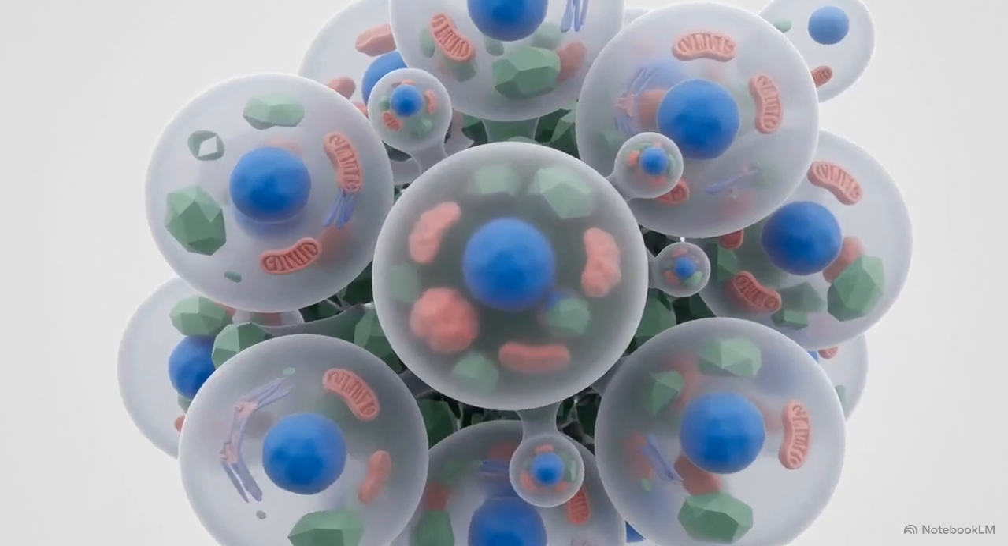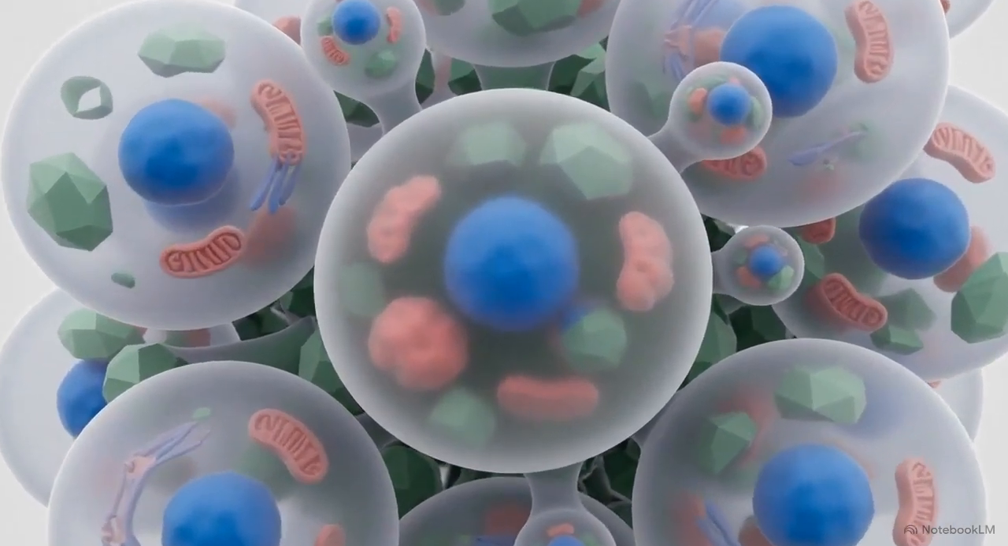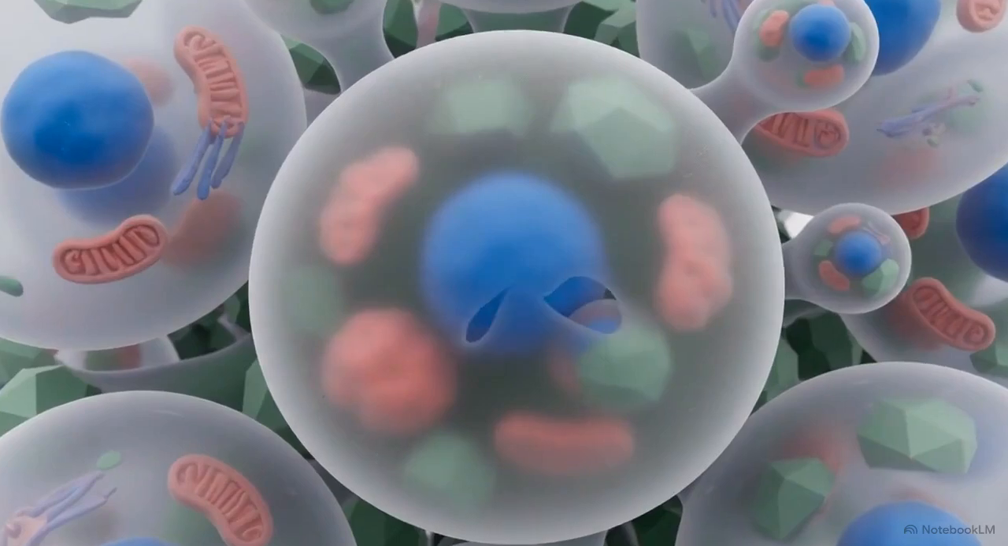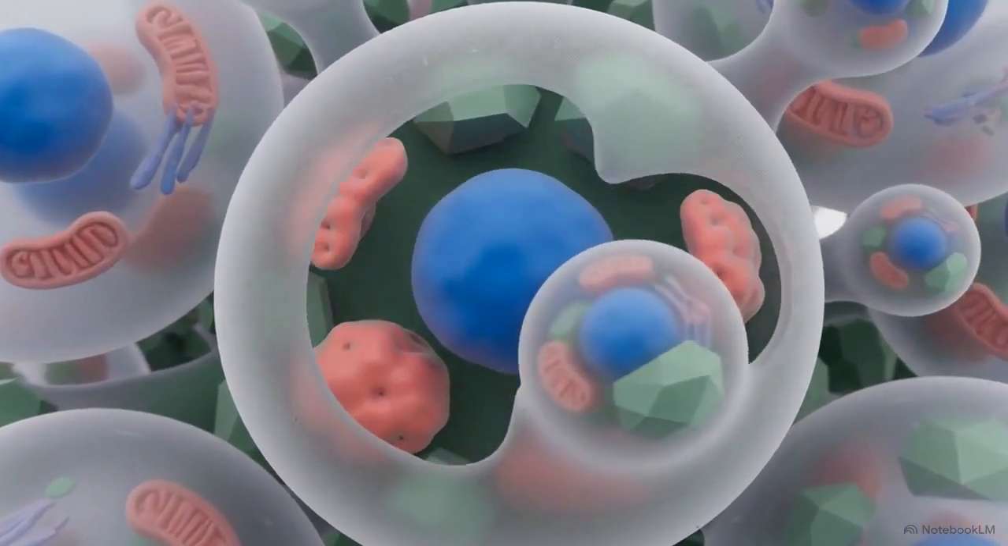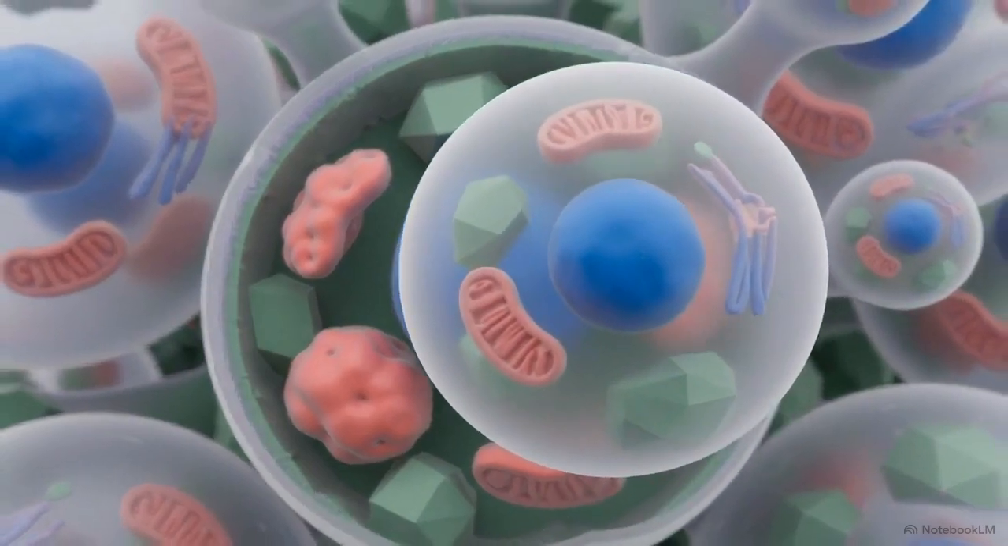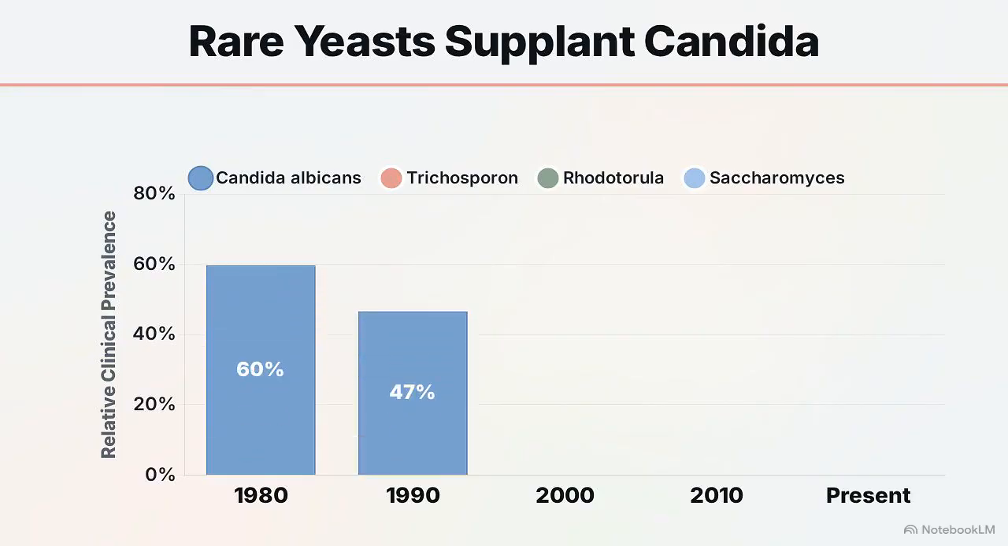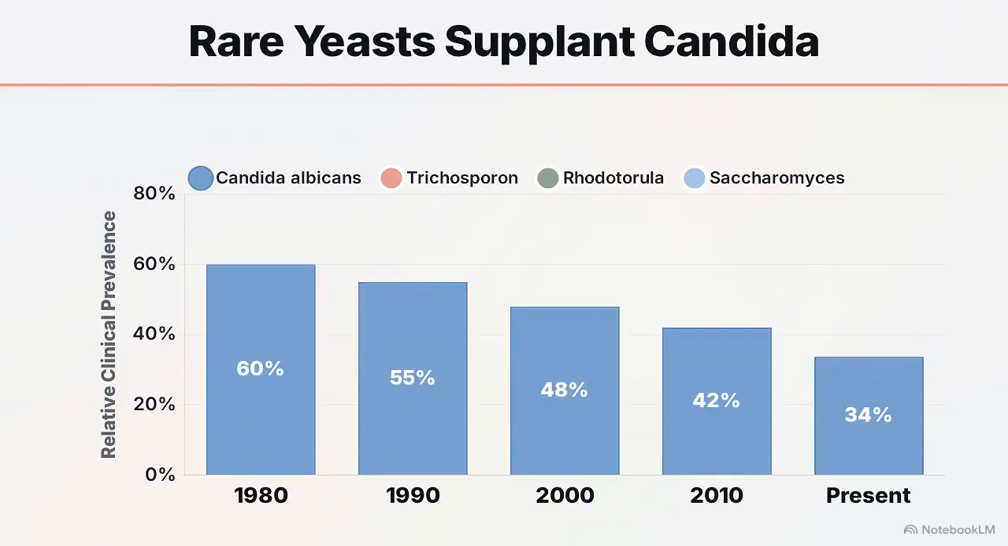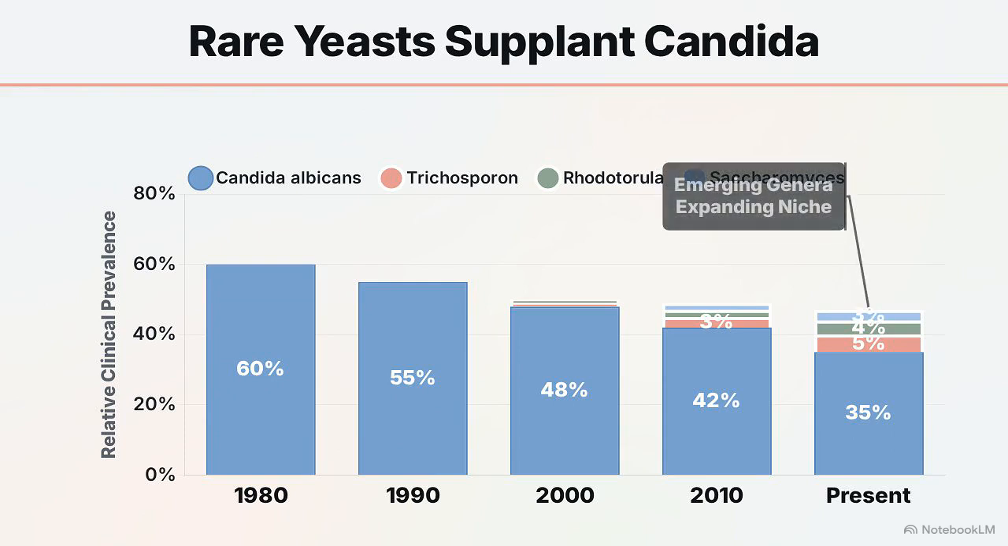The global landscape of invasive mycology is fracturing. Advanced immunosuppression and broad-spectrum antibiotics allow rare yeasts to multiply and thrive in vulnerable patients. For decades, Candida albicans was the primary focus of clinical mycology. Now, its relative prevalence is shrinking. Fungal genera like Trichosporon, Rhodotorula, and Saccharomyces are expanding into that space.